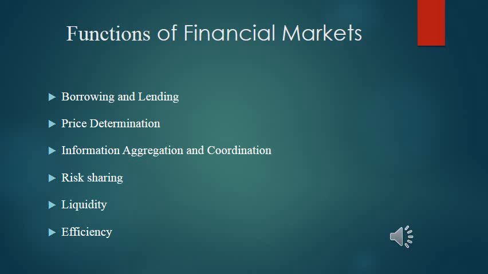Financial market allows a transfer of risk from those who undertake investment to those who provide funds to those investors. And next one, that is liquidity. All of you know liquidity means providing the holders of financial assets with a chance to sell or resell, to ensure the liquidity of financial assets. And the last one, that is efficiency. Efficiency means reducing transaction cost and information cost. It helps to boost the efficiency of the financial markets.